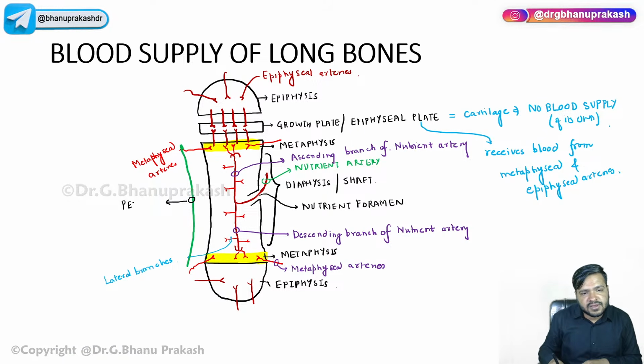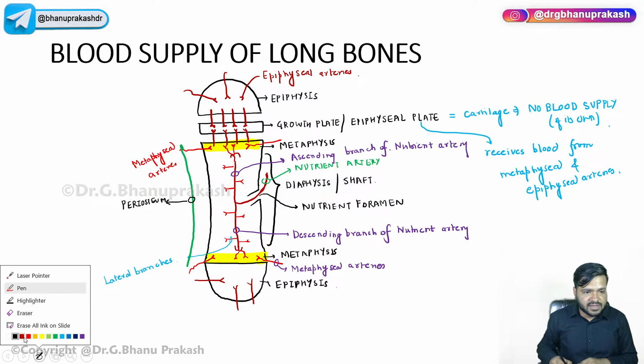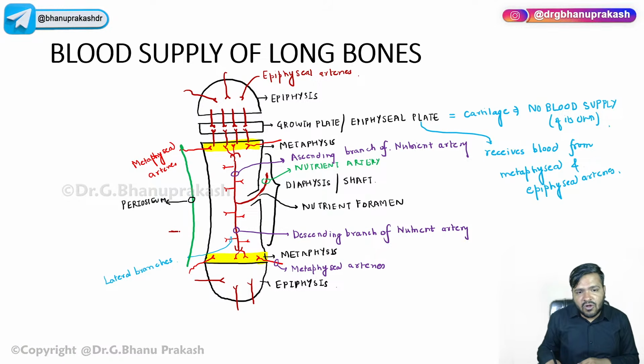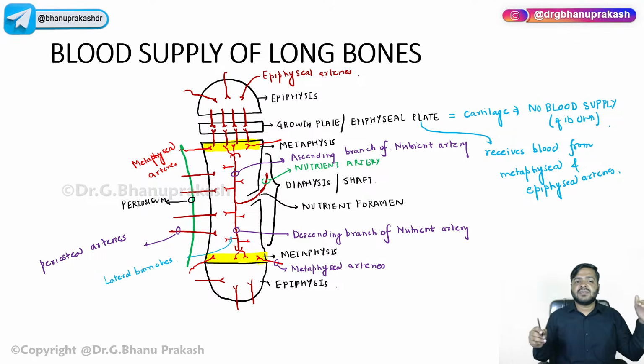This is the periosteum. Now, you already know we have some arteries which are supplying the periosteum, and these arteries are also supplying some parts of the compact bone, right? We have these periosteal arteries, multiple periosteal arteries which are coming from outside.